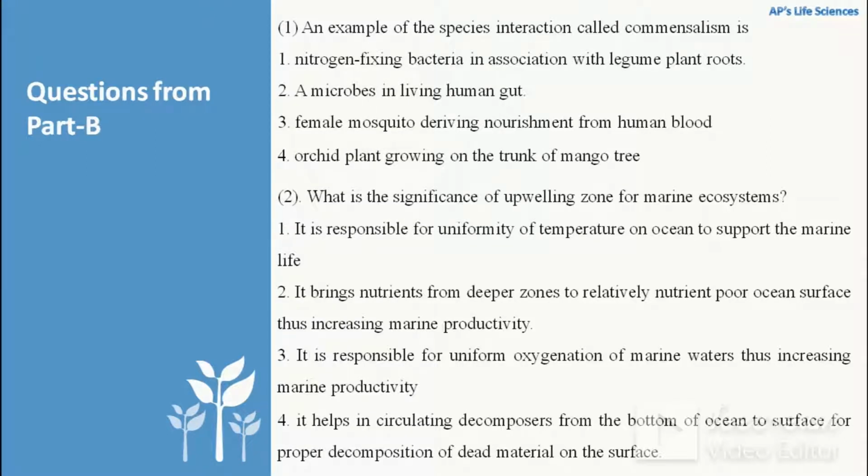The second question is, what is the significance of upwelling zone for marine ecosystem? Upwelling zones in marine ecosystems are important because they recycle the nutrients from the benthic zone to the surface, where PAR, that is photosynthetically active radiation, is high. This recycling of nutrients along with the high PAR helps increase the primary productivity of the upper surface. So the correct answer is, it brings nutrients from the deeper zone to the relatively nutrient poor ocean surface, thus increasing marine productivity.